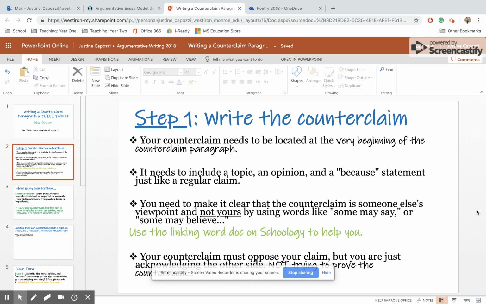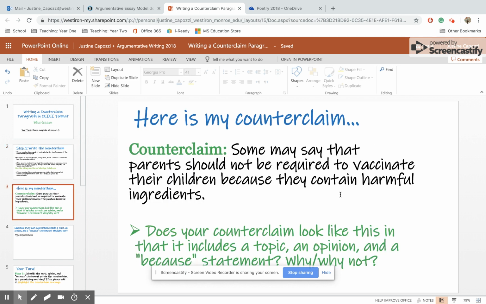This is not what you think, okay? Your counterclaim must oppose your claim, but you are just acknowledging the other side, not trying to prove the counterclaim. So that's something to keep in mind. So here's an example of a counterclaim. It says, some may say that parents should not be required to vaccinate their children because they contain harmful ingredients.